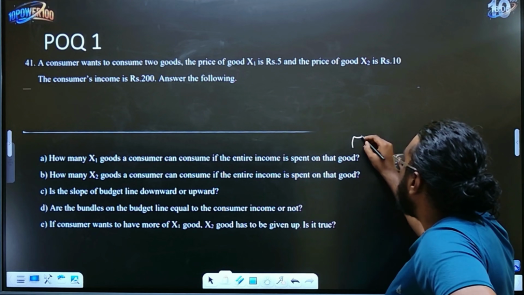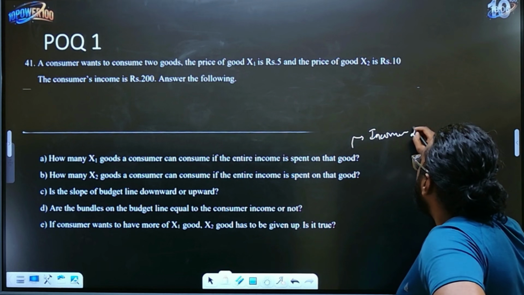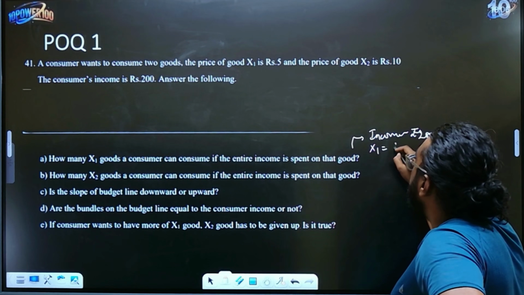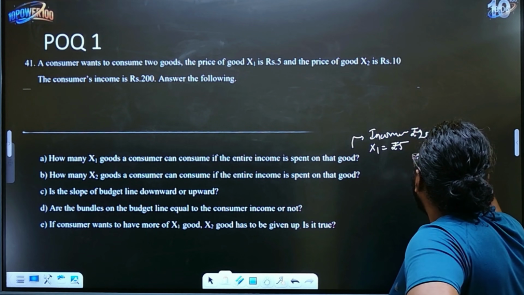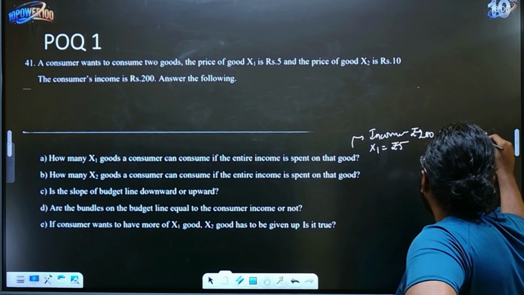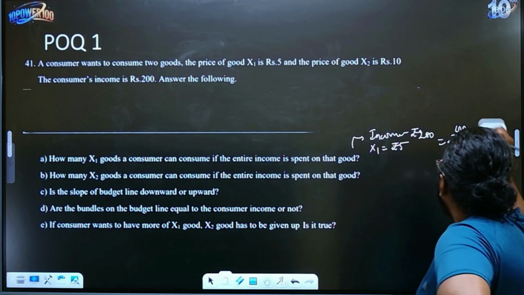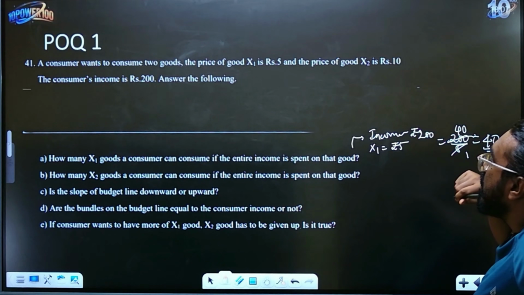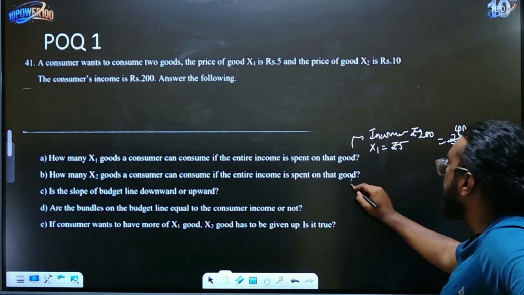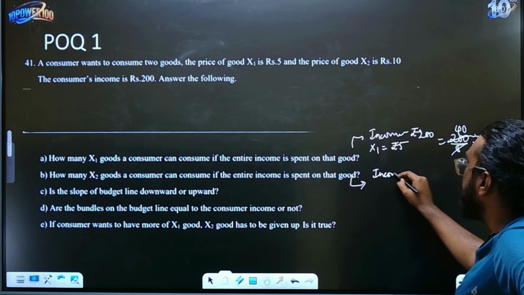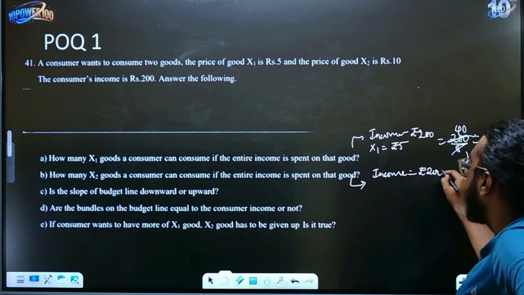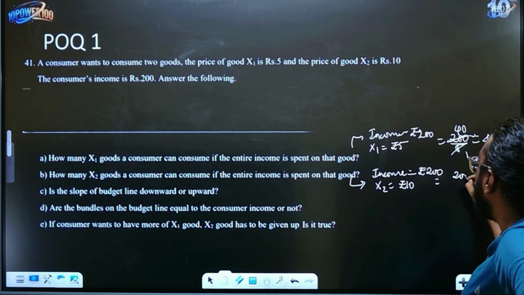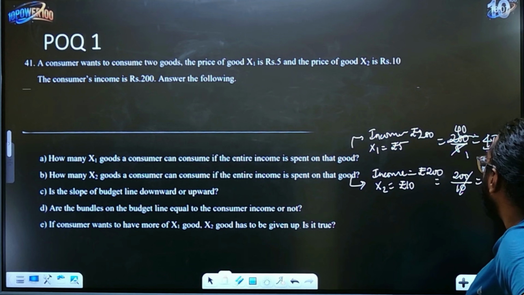So for the first one, what is the income? Income is rupees 200. The price of x1 good is rupees 5, right? So this is nothing but 200 by 5. 5 fours are 20, so 40 goods that they can consume. Next, similarly for the second question, income is again rupees 200, and the price of x2 goods is rupees 10. So what will you do? It will be 200 divided by 10, which is nothing but 20.